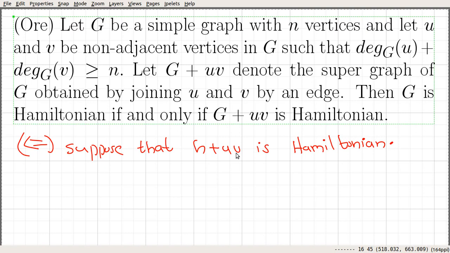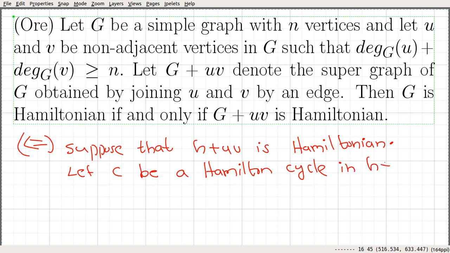Since this graph is assumed to be Hamiltonian, it has a Hamilton cycle, and let's call that cycle C. So let C be a Hamilton cycle in this graph G plus uv.